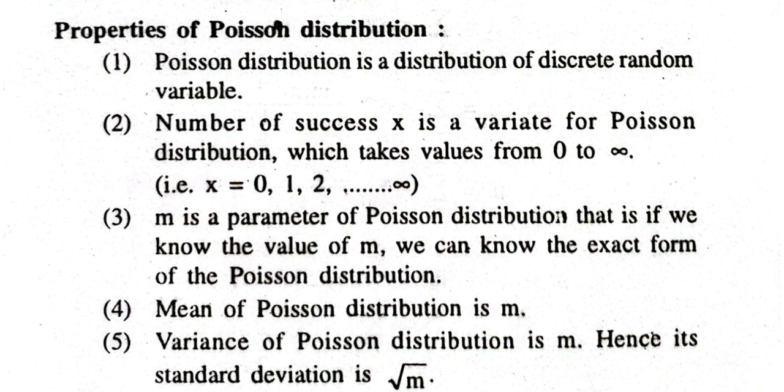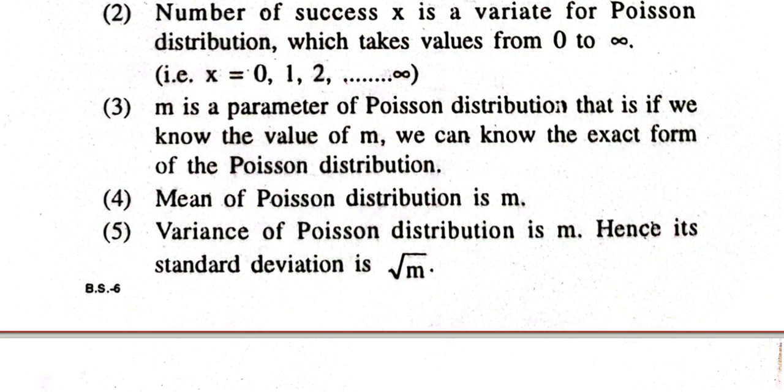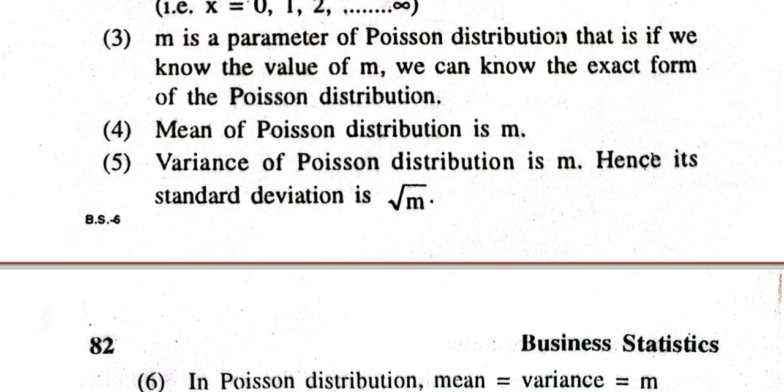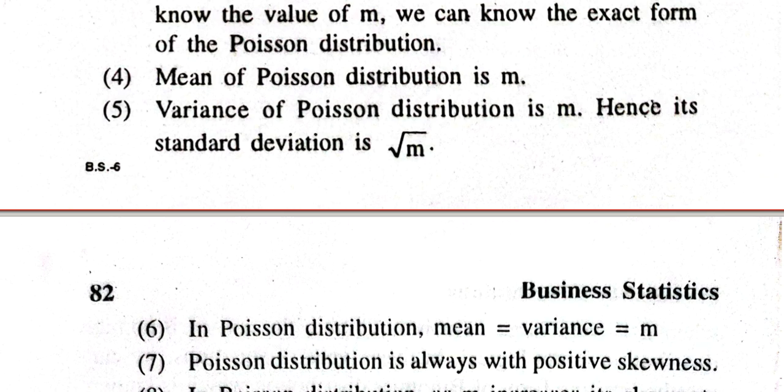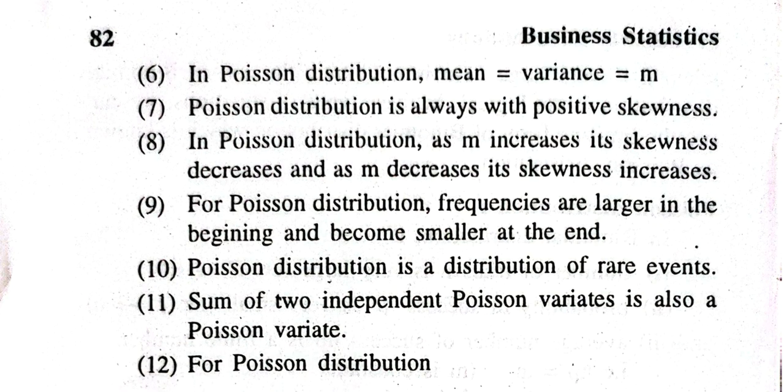Which are the properties? Obviously x is from 0, 1, 2, 3, 4, 5, 6, and so on, so this is a discrete distribution. The number of successes x is the variable for Poisson distribution, which takes values from 0 to infinity. m is the only parameter of this distribution. The mean of Poisson distribution is m. The variance is also m, and hence its standard deviation is square root of m. So in Poisson distribution, mean and variance are both the same and equal to m.